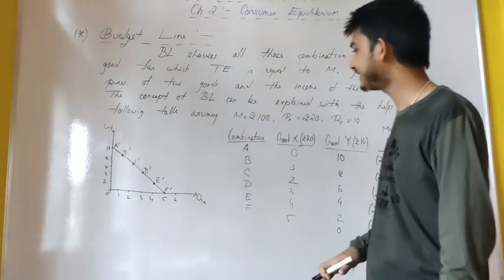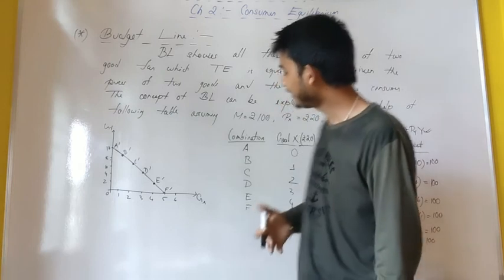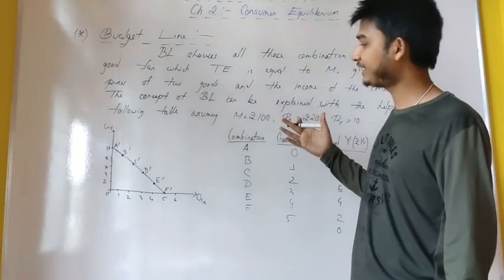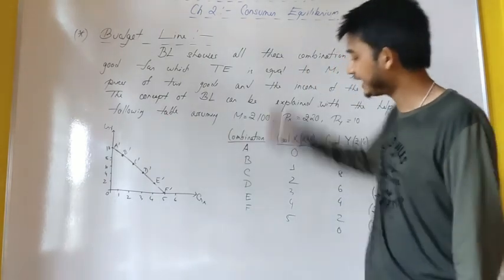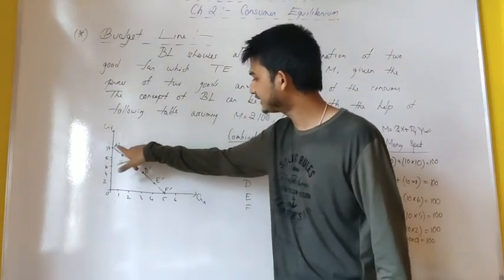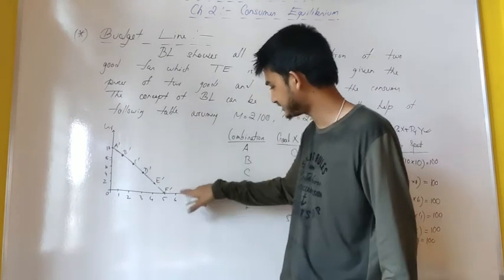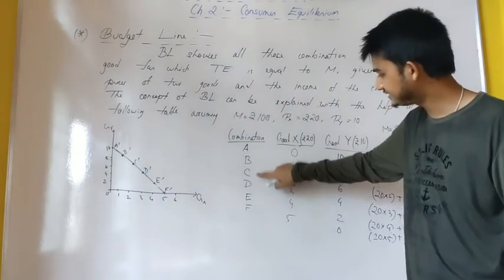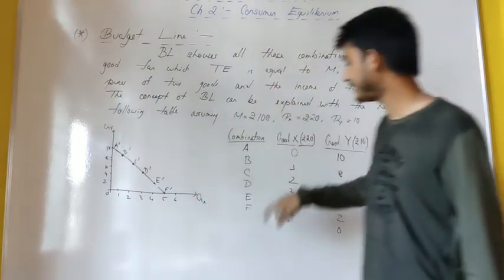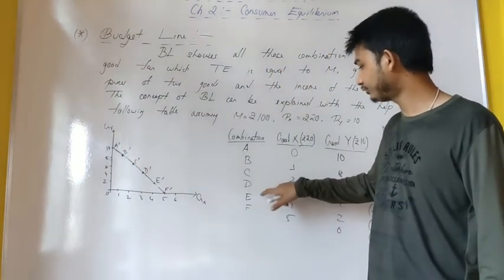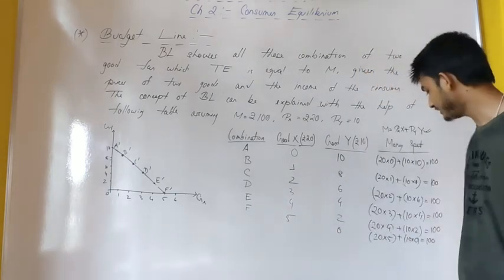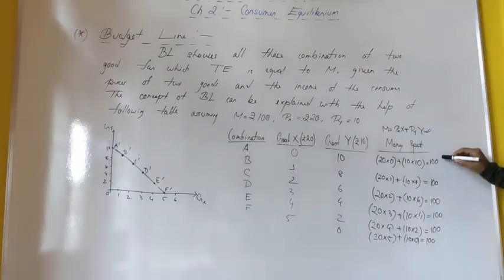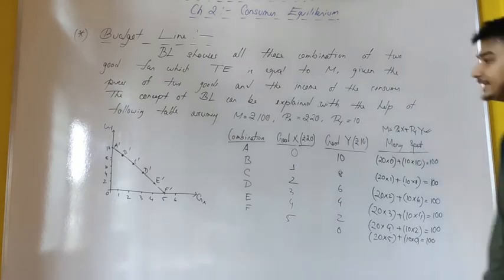And the budget line is saying that it is a line where we are specifying combinations of two goods. So for every combination, no matter if it is A dash, B dash, C dash, D dash, E dash or F dash, where A dash corresponds to A, B dash to B, C dash to C, D dash to D, E dash to E and F dash to F, whatever the combination you have, you will see that the total expenditure is equal to my money income.